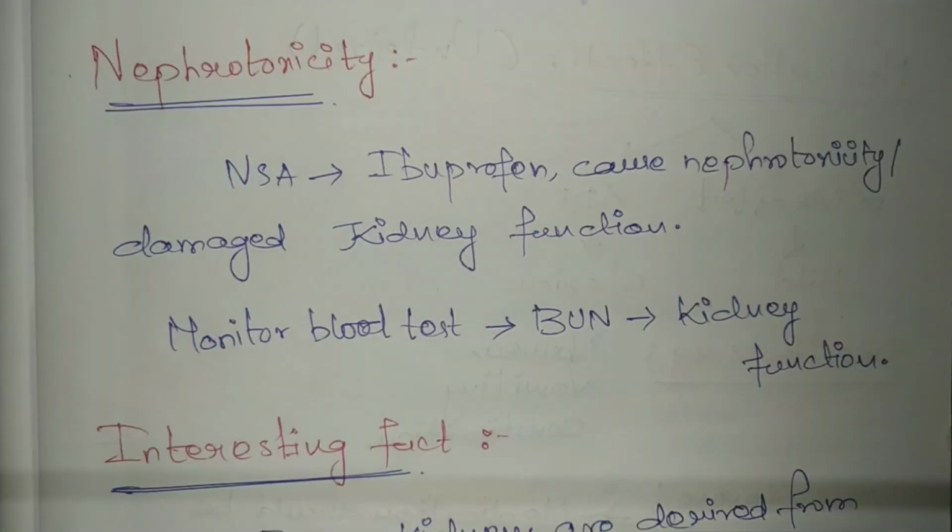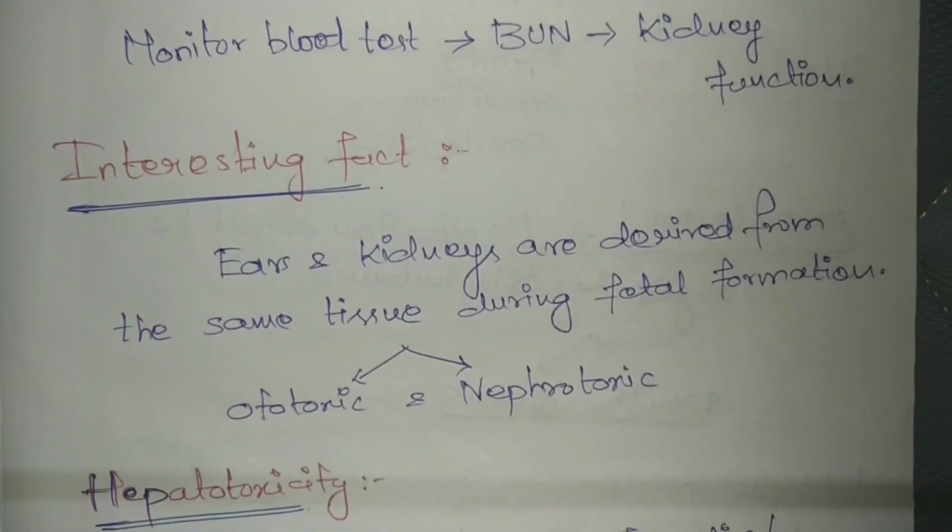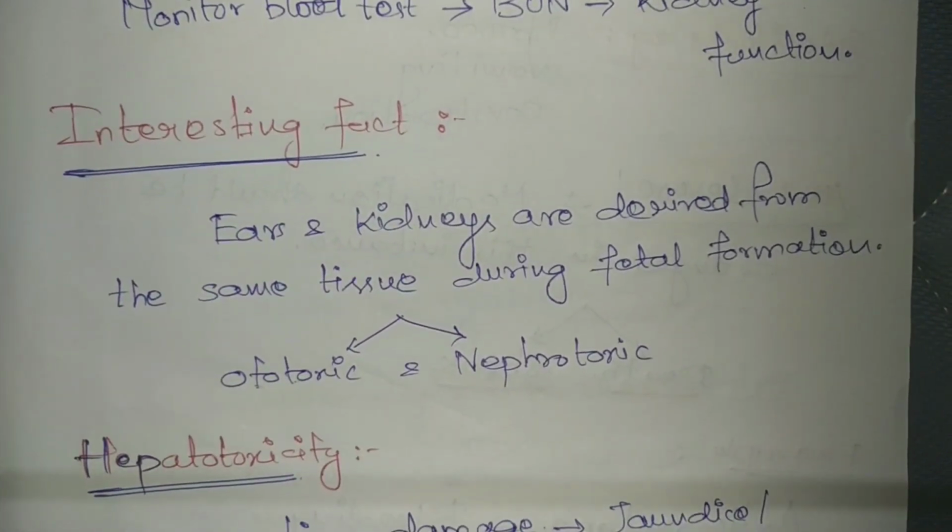The next one is nephrotoxicity. Non-steroidal analgesics like ibuprofen cause nephrotoxicity or damaged kidney function. In that condition, we have to monitor blood tests. One interesting fact is that ears and kidneys are derived from the same tissue during fetal formation.